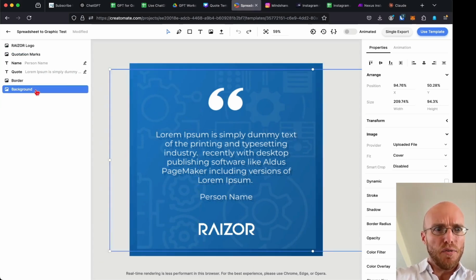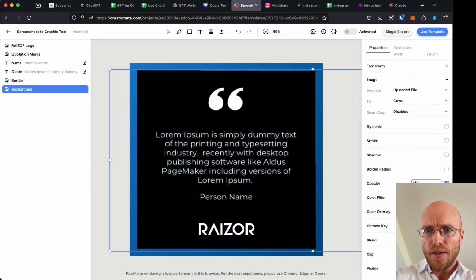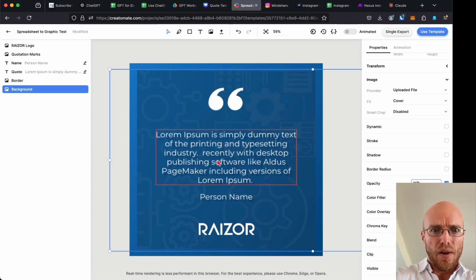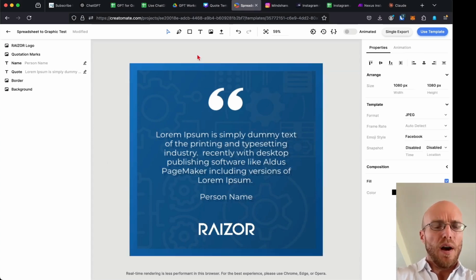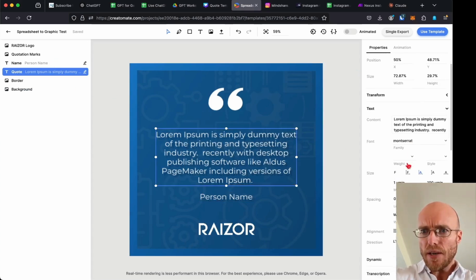I could also, if I wanted to, come over here and do some stuff like make this a little bit, oh, that's not good. Let's say 75. Okay, I might like that a little bit more. All right, so also I have these text boxes, and there's the text box quote here.